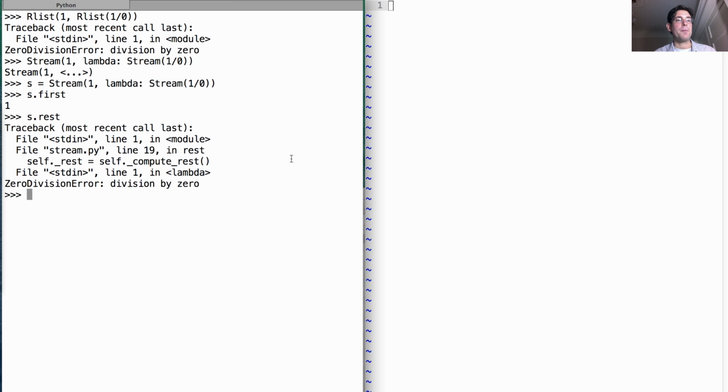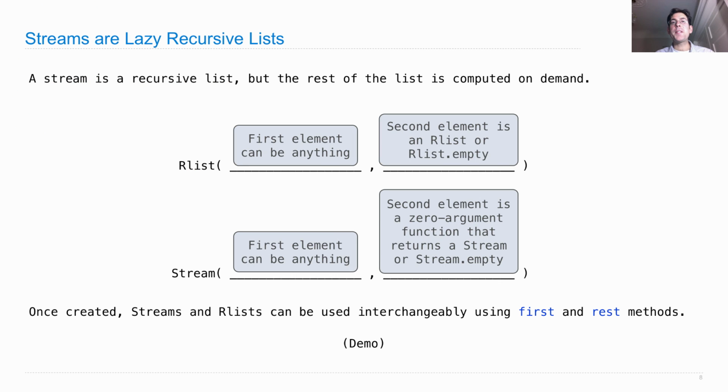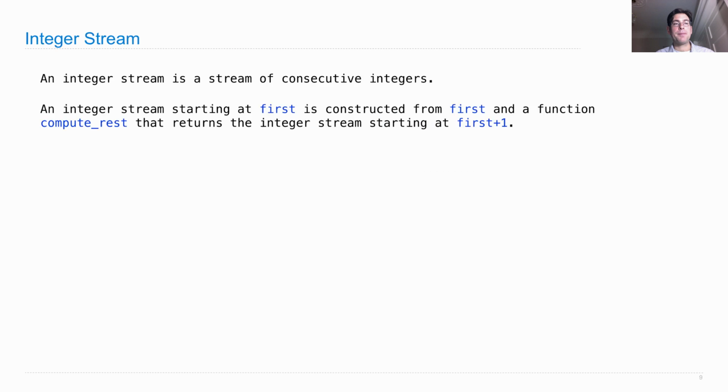So that's the difference between our list and a stream, is that you need to pass in a function as the second element of the constructor instead of just a stream or an R list itself. So what's the point? Well, we can represent sequences implicitly using streams. We don't need to explicitly store all the contents of the sequential data. Instead, we can just have a function, which one day will compute the rest if anybody is interested. This even lets us compute infinite sequences.